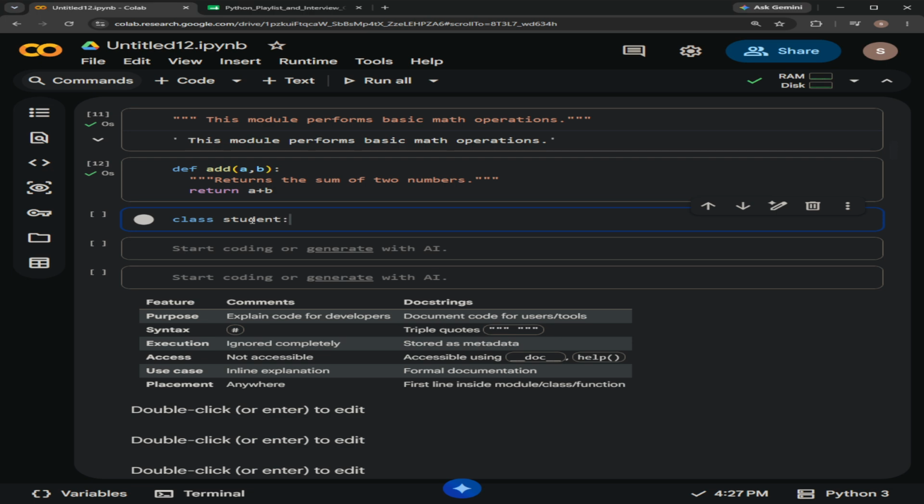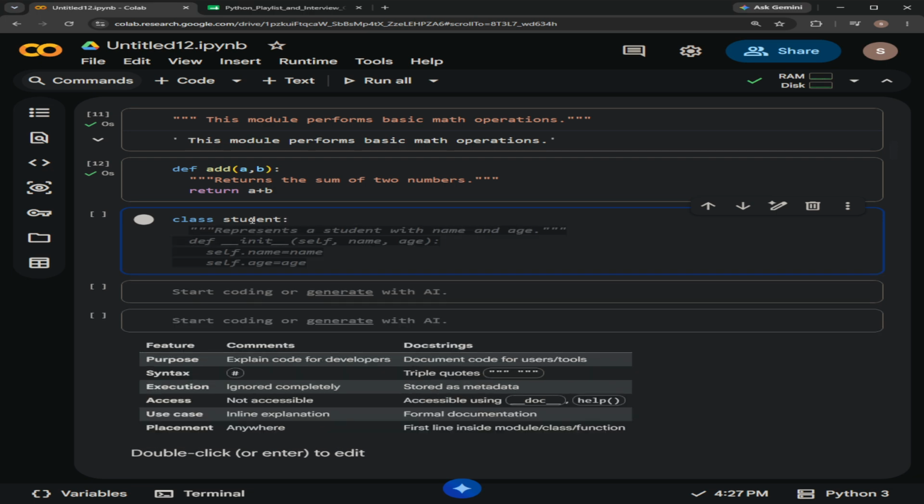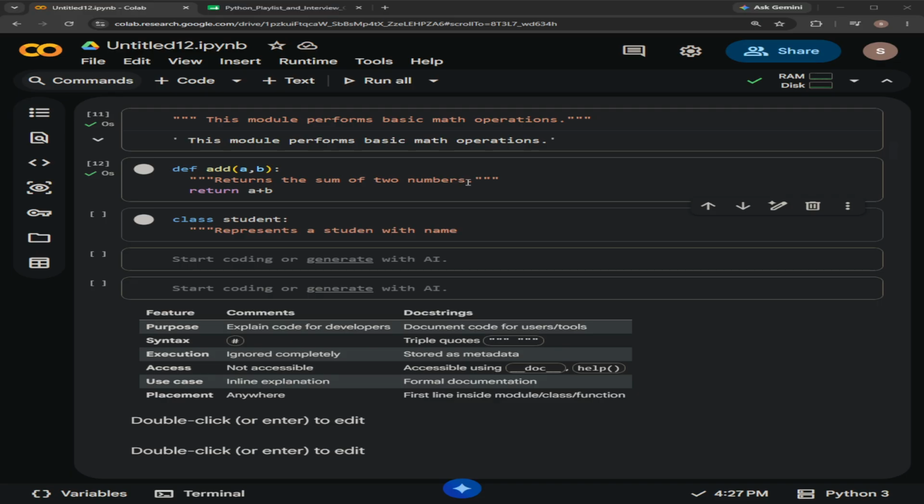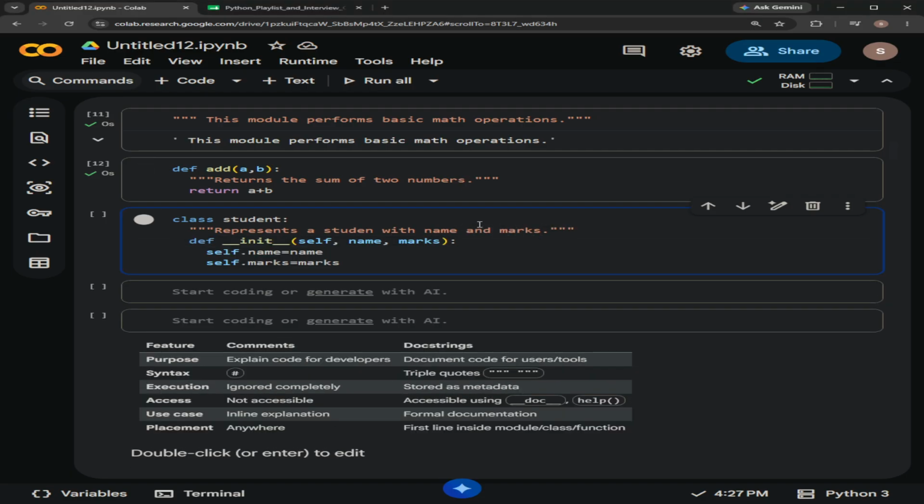Suppose I'm creating a class named Student, and what is Student used for? "Represents a student with the name and marks." Okay, this is how we can also add a docstring inside a class. This docstring gives what this class is useful for, what this class does. This is one way of giving a docstring inside a class.